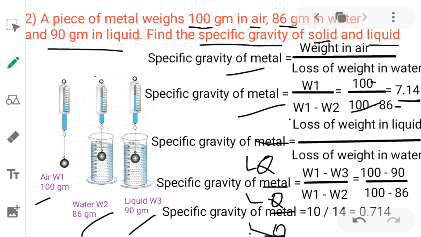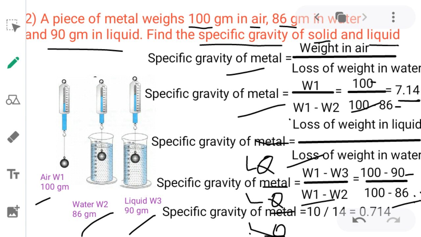So loss of weight in liquid is W1 minus W3, and loss of weight in water is W1 minus W2. So 100 minus 90 divided by 100 minus 86, because in liquid the metal weighs 90 grams and in water it weighs 86 grams. 100 minus 90 is 10, 100 minus 86 is 14, 10 by 14 we get 0.714. 0.714 is the specific gravity of liquid.